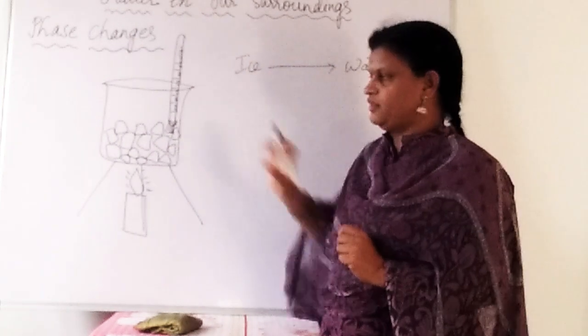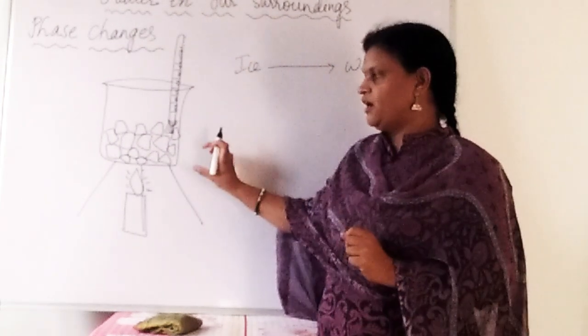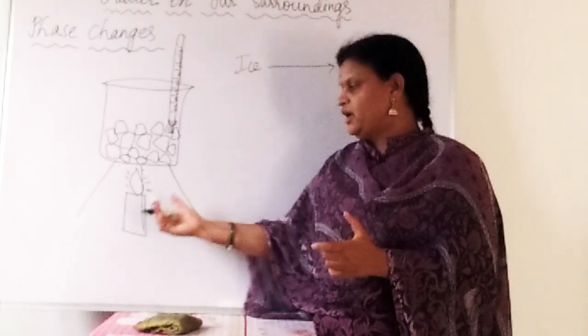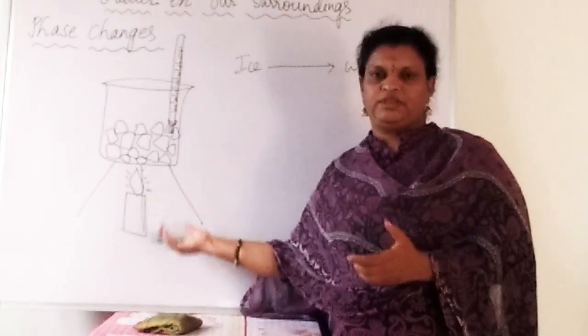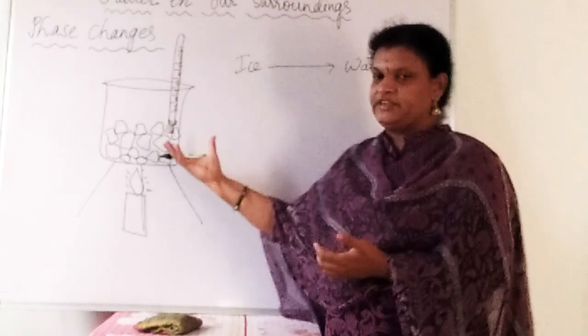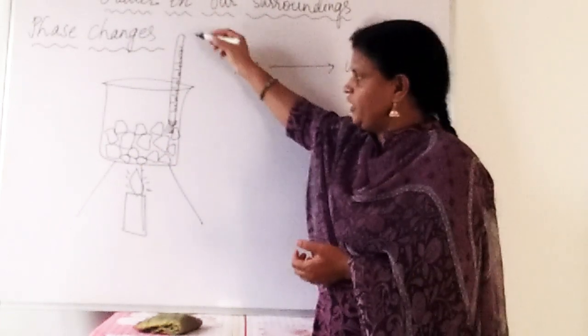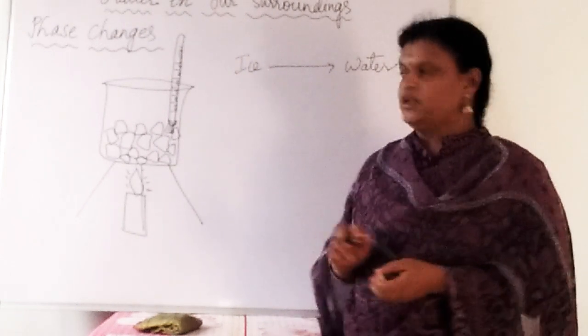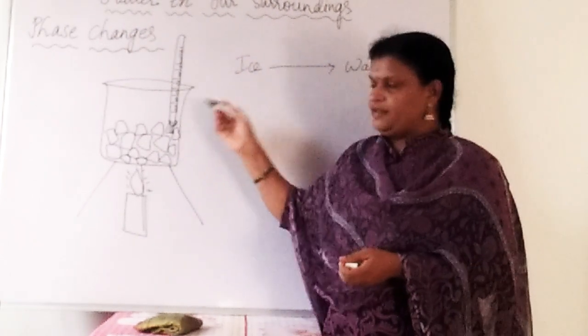So here we have taken the ice, right? In a beaker we have taken it, and we have placed that on a tripod stand, and with the help of the Bunsen burner or with the spirit lamp we are going to provide some heat energy here. Then into that beaker we have to place one thermometer, right? Next, whenever we are heating that, what happens?